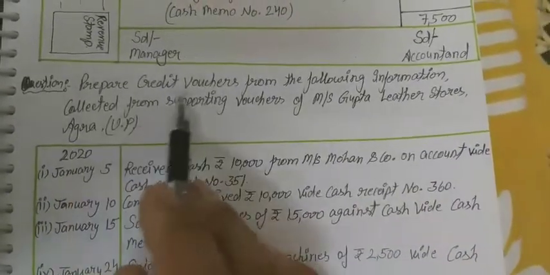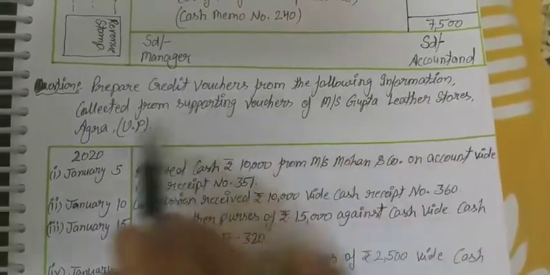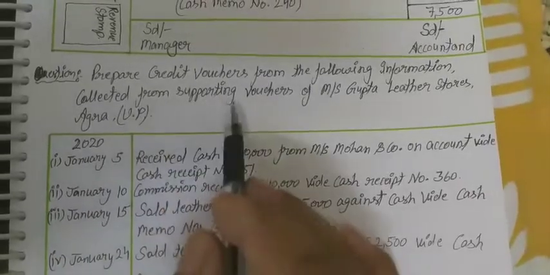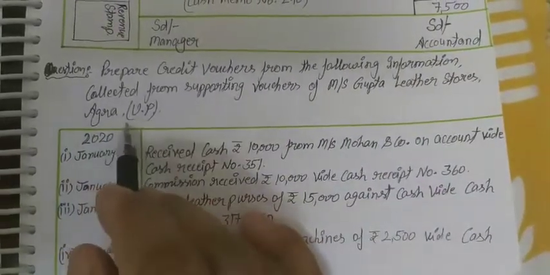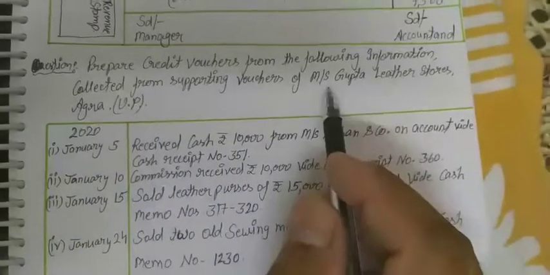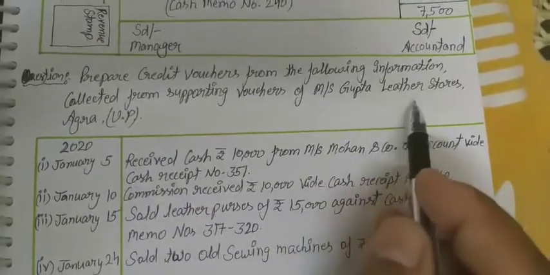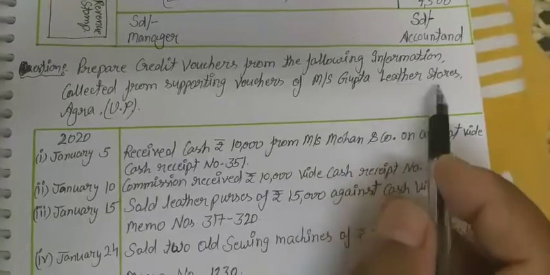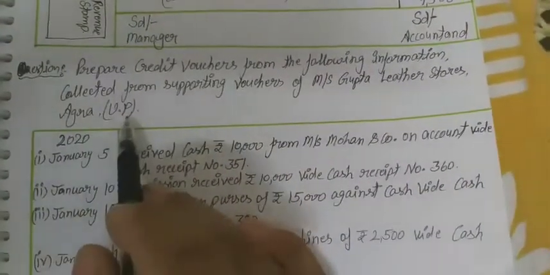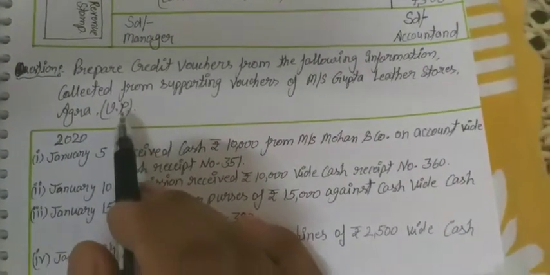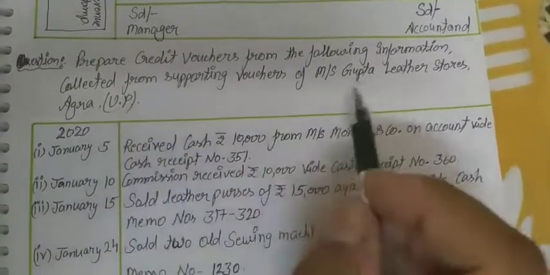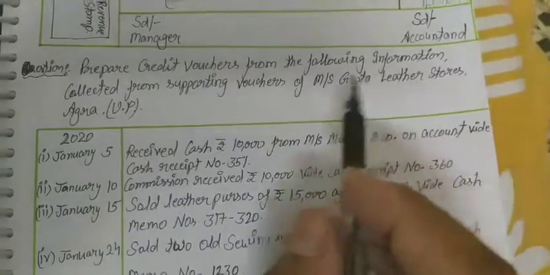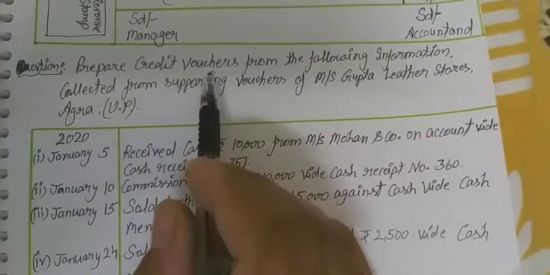Prepare credit vouchers from the following information collected from supporting vouchers of Messrs Gupta Leather Stores, Agra, UP. Messrs Gupta has a leather business, Leather Stores, in Agra, UP. This is the city and the state, and this is the name of the business, and we have to prepare the credit voucher.